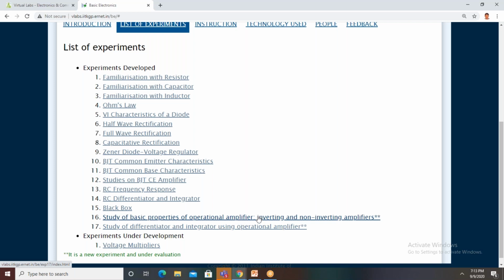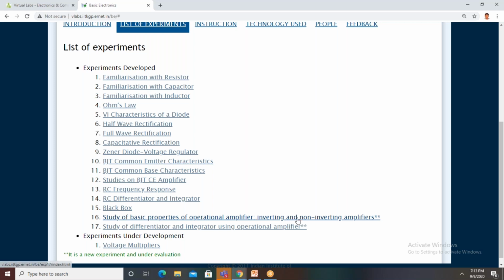Okay, anyone can read this title, ma'am? Anyone? It should be interactive. Basic properties of operational amplifier, inverting and non-inverting amplifier. Okay, your signal is that echo signal is coming, ma'am.